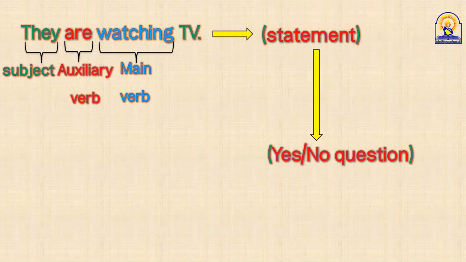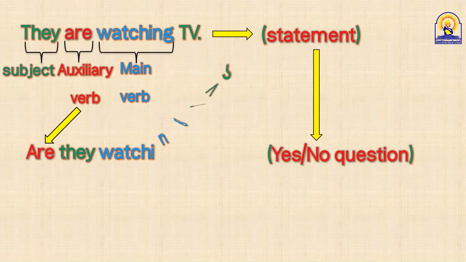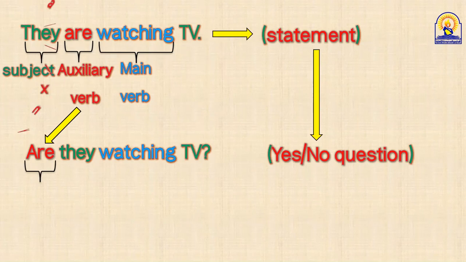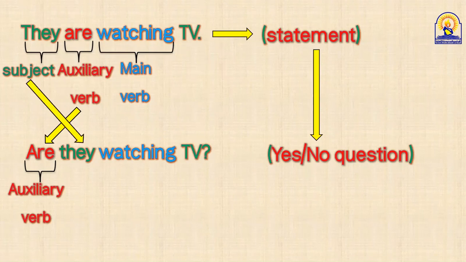So the grammar rule for making yes and no questions, I wrote it on the last slide. We must put or use the auxiliary verb before the subject. Here we have an auxiliary verb. You are lucky. You must start with this auxiliary verb, as Ahmed said. Are they watching TV? As you can see, guys, "are" is the auxiliary verb. We begin our question with this auxiliary, and then we use the subject, then the main verb, as you can see, guys, on the screen.